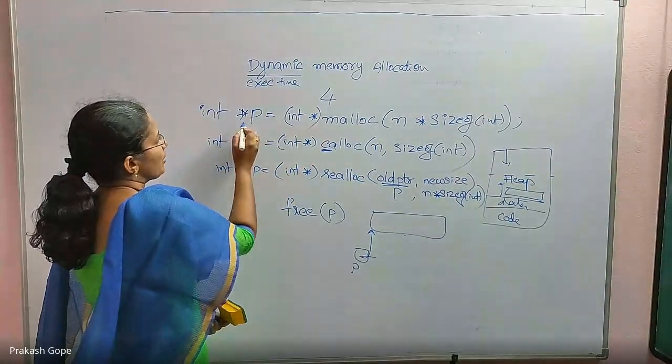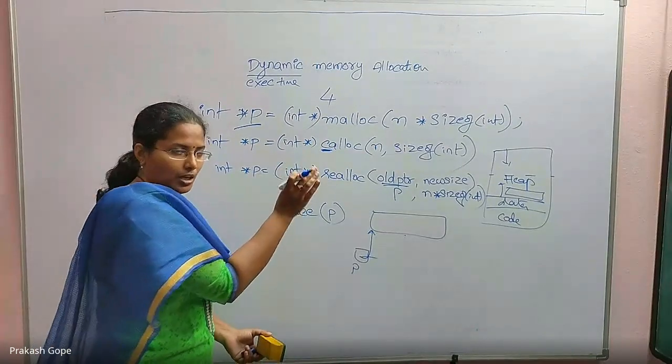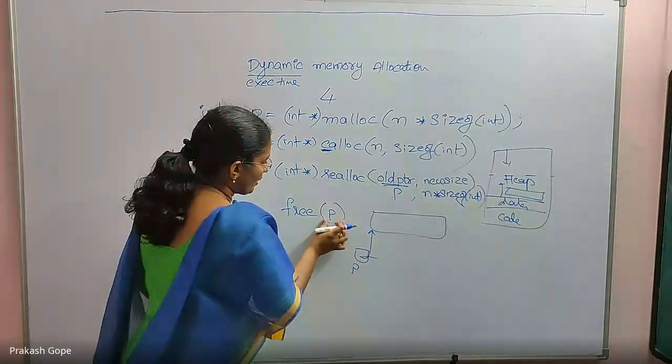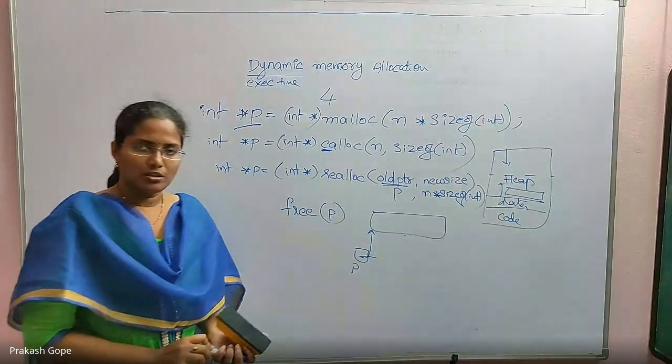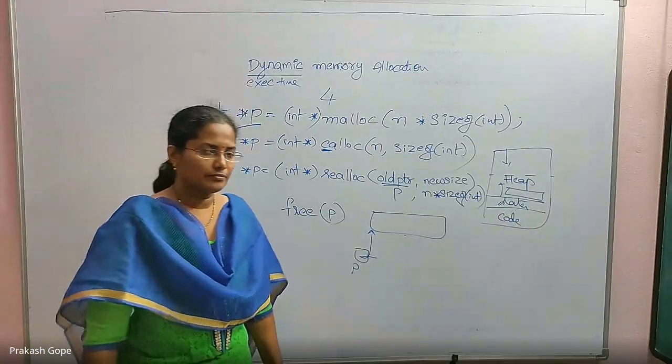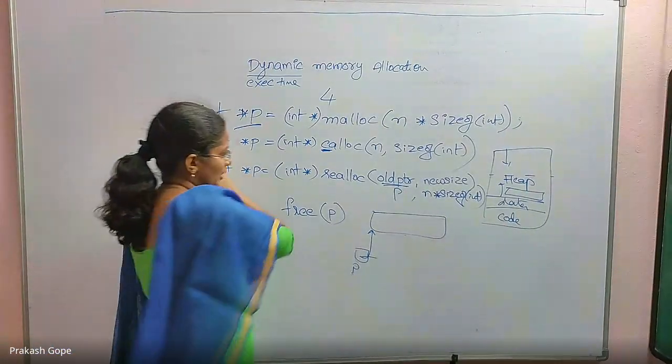See, at the time of allocation, it has given you an address, and you captured it in p. And the same value you need to pass to free, that's when the block gets deallocated. Okay. So this is about dynamic memory allocation.